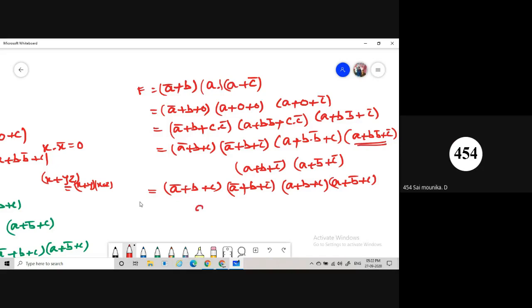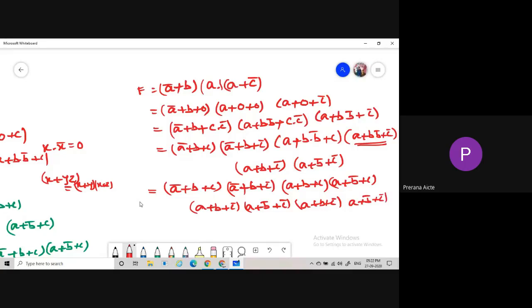A plus B plus C bar, then A plus B bar plus C, into A plus B plus C bar, then into A plus B bar plus C bar.